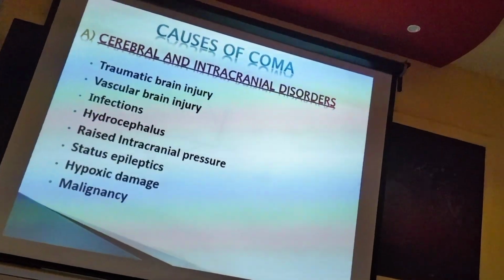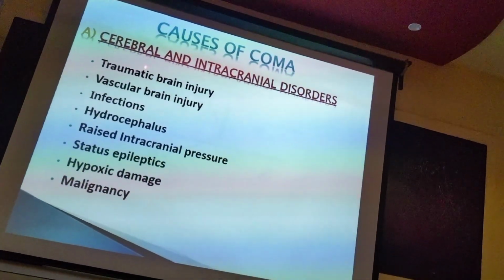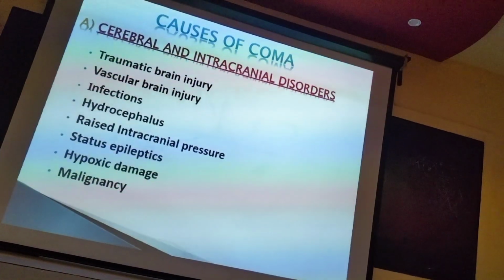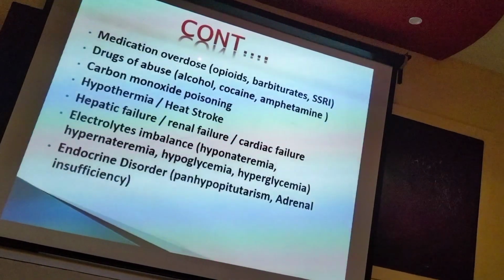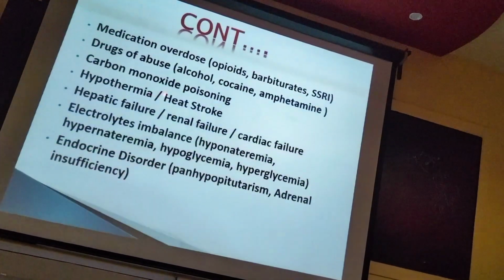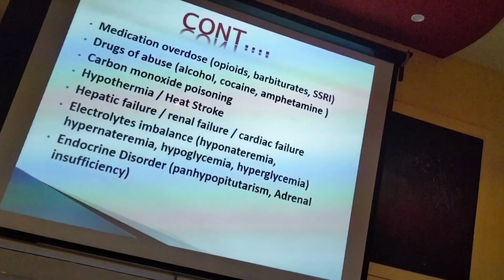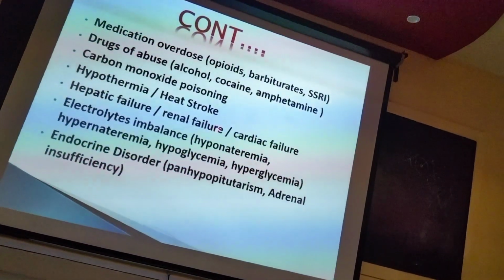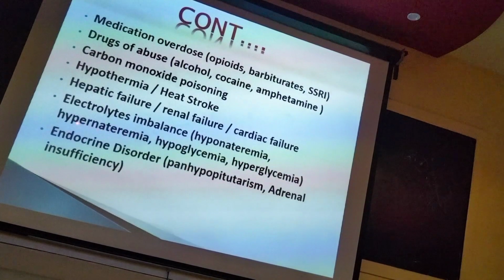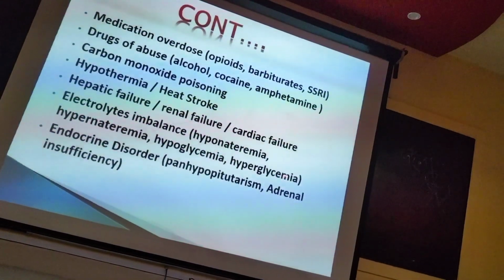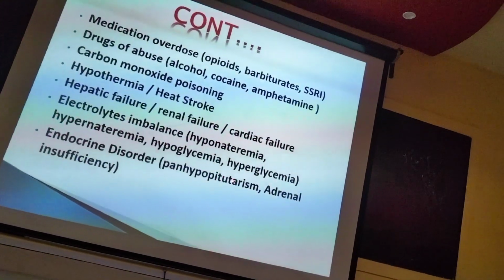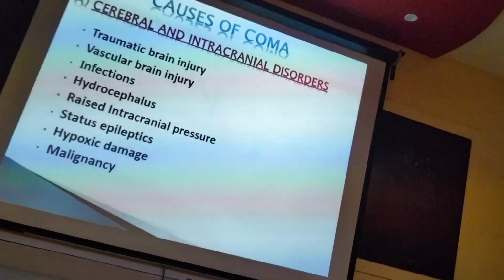Okay, the causes of unconsciousness are classified as related to the brain, cerebral and intracranial causes, and other causes: medication overdose, drug abuse, carbon monoxide poisoning, hypothermia, heat stroke, hepatic failure, renal failure and cardiac failure, electrolyte imbalance like hyponatremia, hypernatremia, hypoglycemia and hyperglycemia, and endocrine disorders like hypopituitarism and adrenal insufficiency.